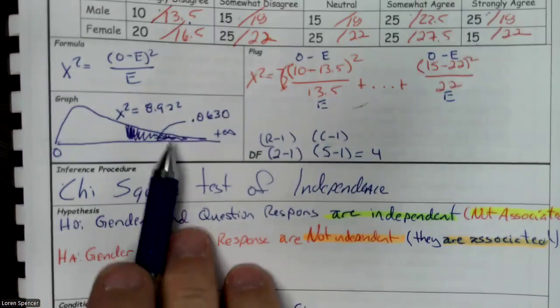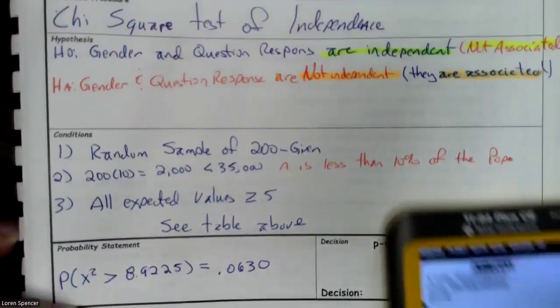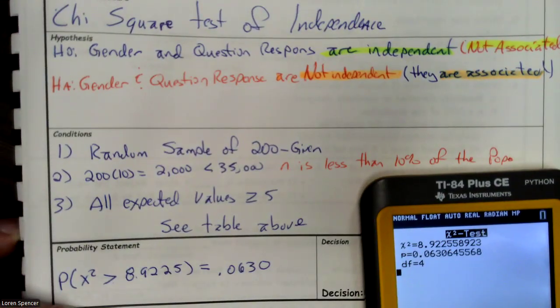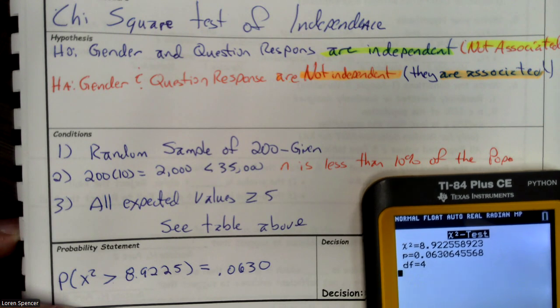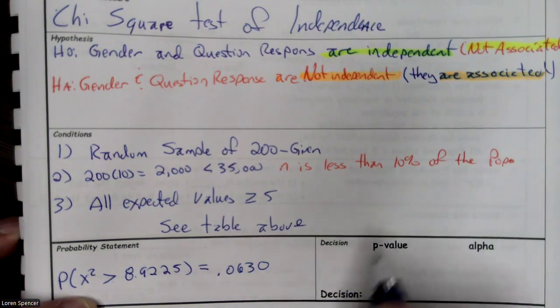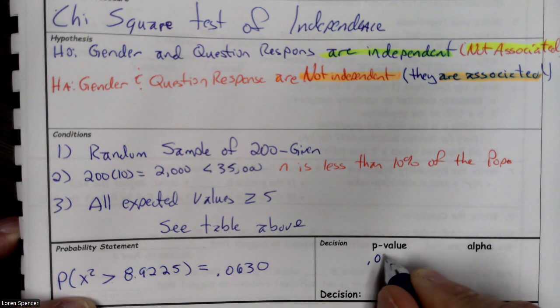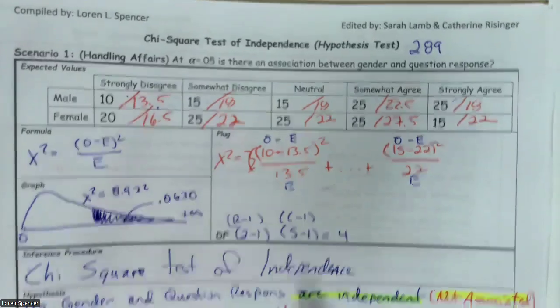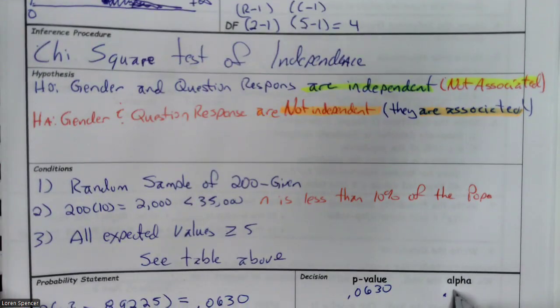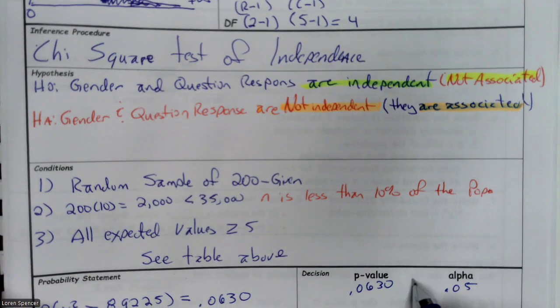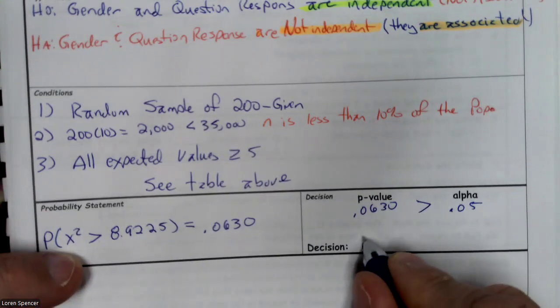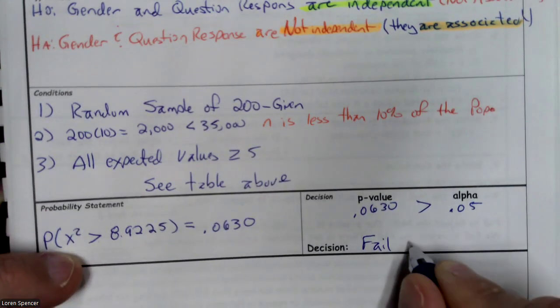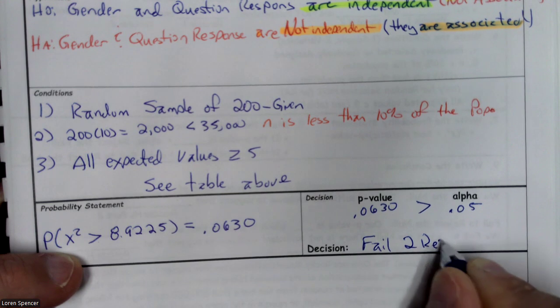And notice I had that all up on my graph, but I could also pull it straight off the calculator as well. Okay. All right. So my p-value is 0.0630. My alpha, they said, was 0.05. This is greater than. So our decision is to fail to reject.